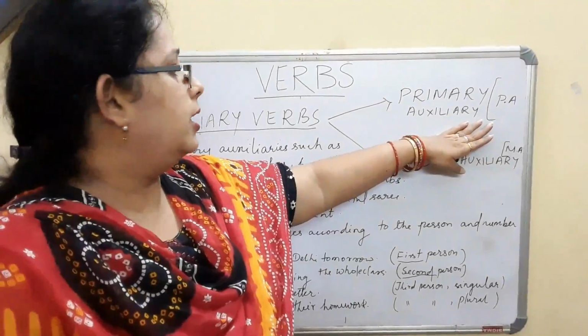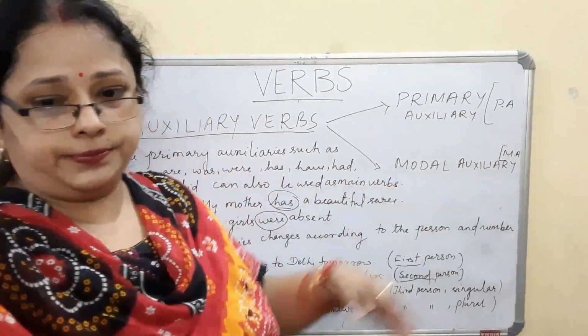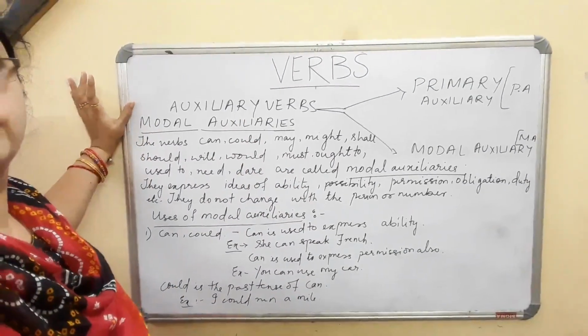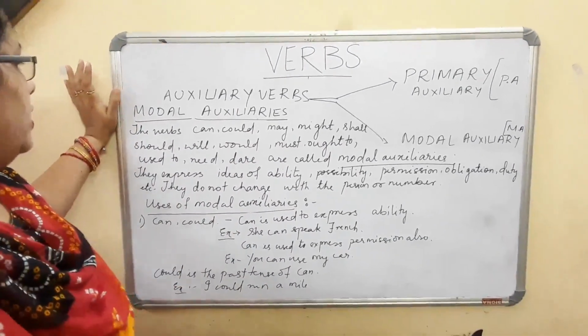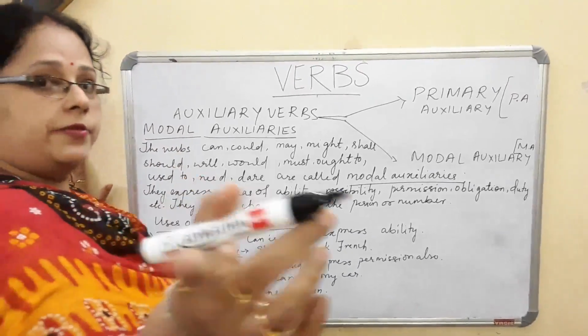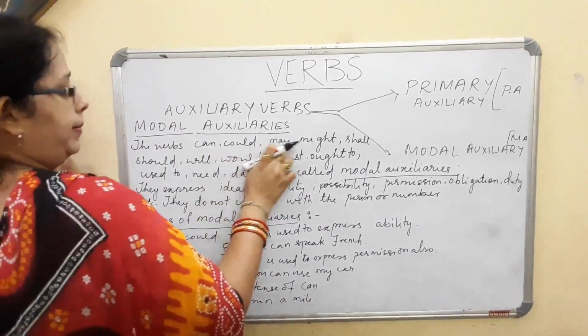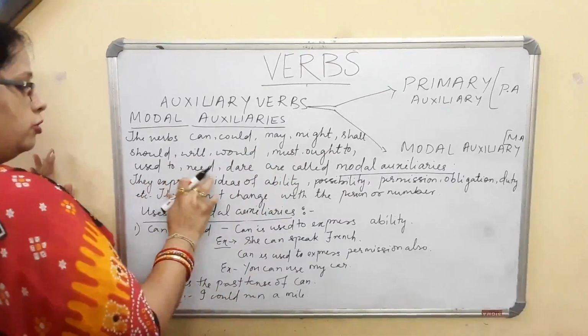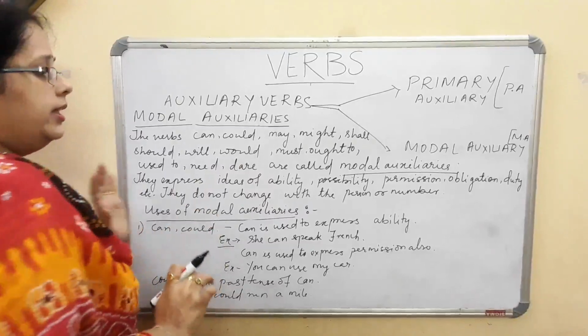Now we are going for the modal auxiliary. Let us start with the modal auxiliaries now. Primary auxiliaries are over. So what are the modal auxiliaries? First you note down: can, could, may, might, shall, should, will, would, must, ought to, used to, need, dare.